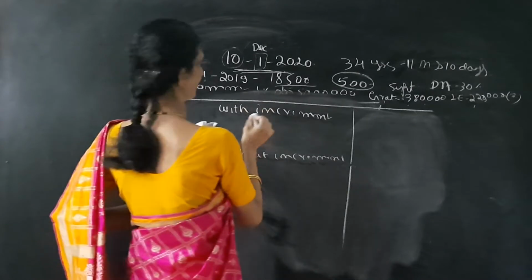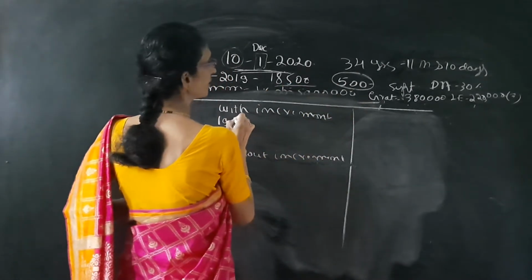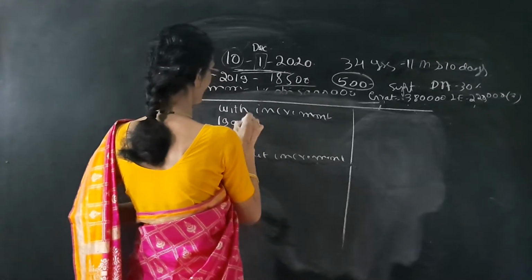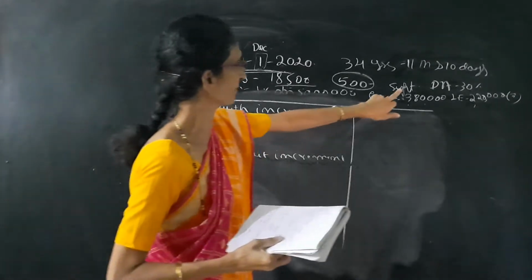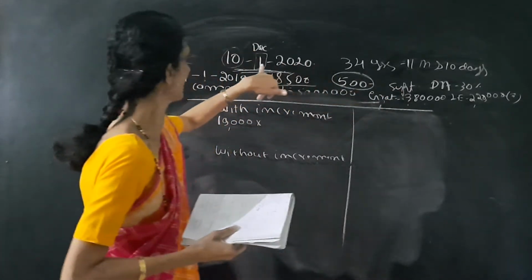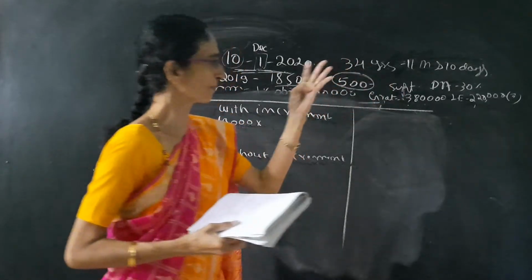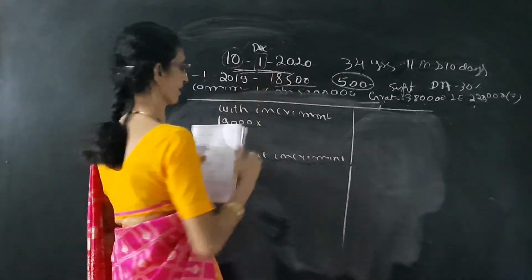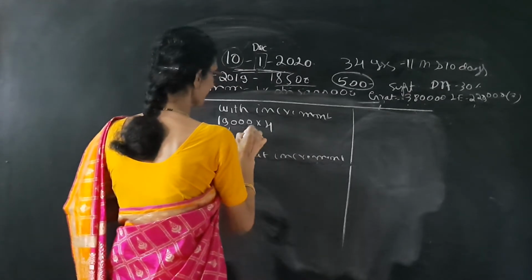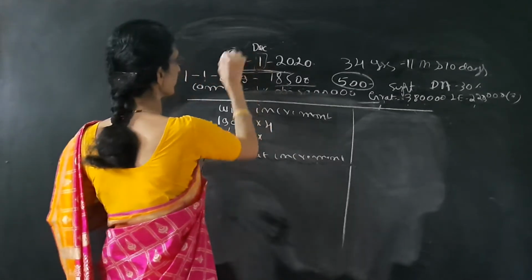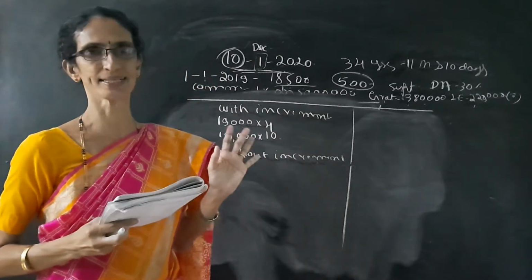So with increment, we already know it is 18,500 plus 500, that is 19,000 into, see here, September. Here January 1st means it is December. September, October, November, December, 4 months over. Then in the month of January he is only 10 days. With increment only 10 days salary.